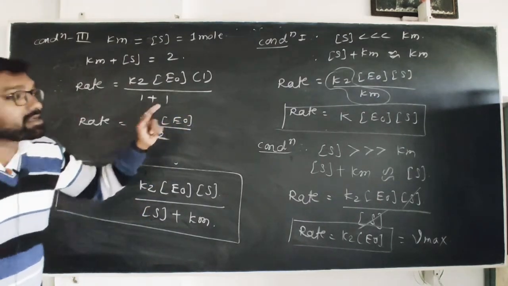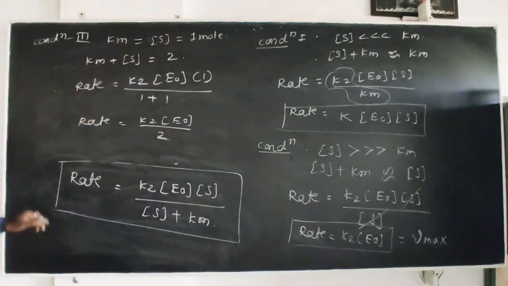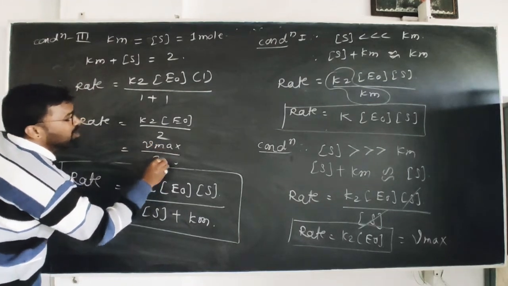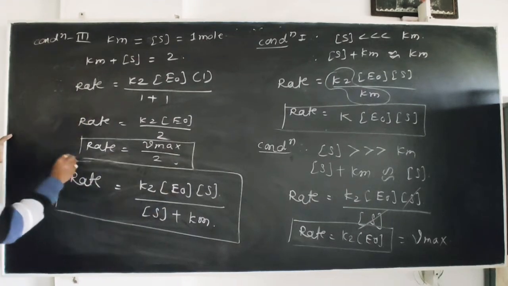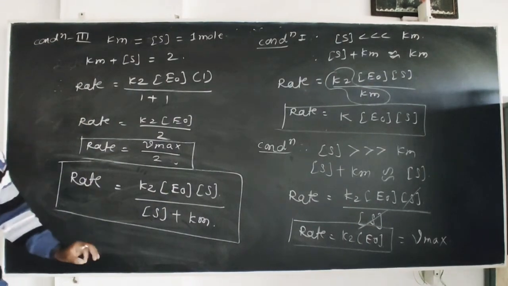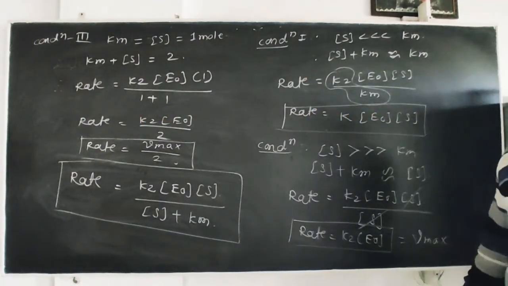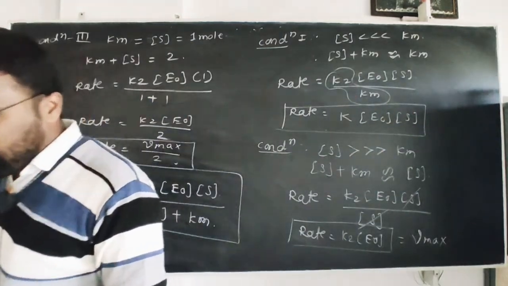As per the previous condition, K2 into E0 is equal to Vmax, therefore this is equal to Vmax upon 2. That is, when Km and the concentration of substrate are equal, the rate is equal to maximum rate divided by 2. These are the three conditions. I hope you understand these three conditions.